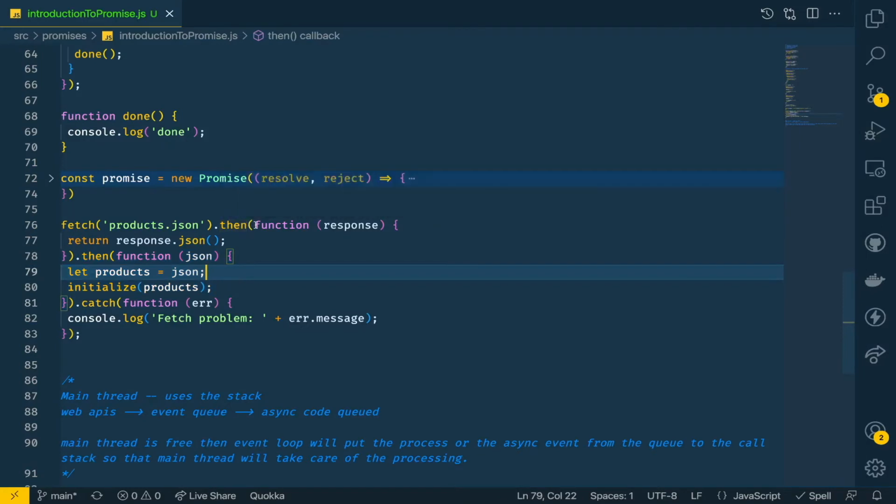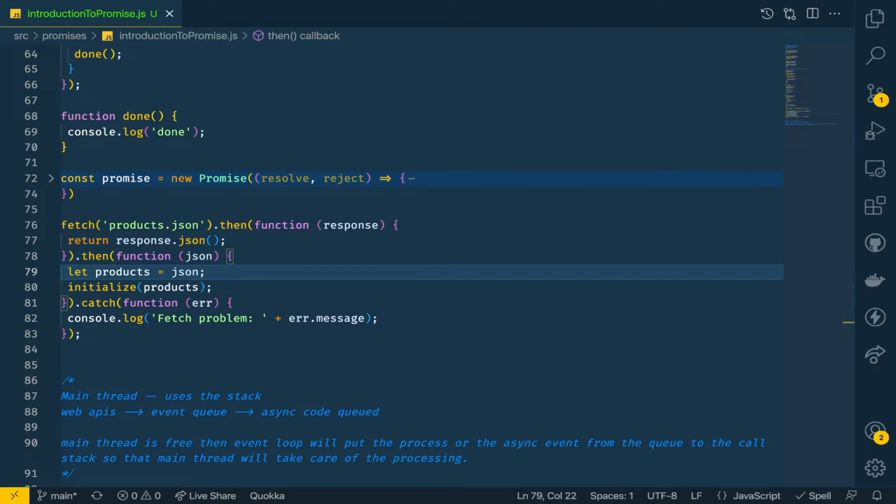And the first then block is returning some data, that is response.json, and the second then block is getting that inside the callback as a JSON object. So one promise, or one then block, is returning the result onto another one. And this is much harder to do with callbacks, which often ends up with a messy pyramid of doom, whatever we have explained before, or the callback hell.